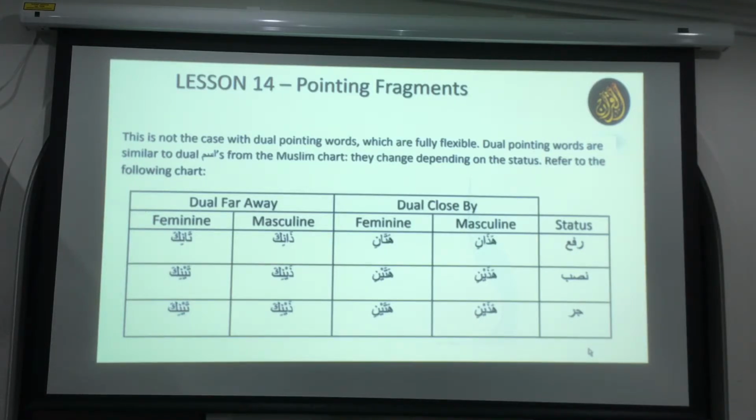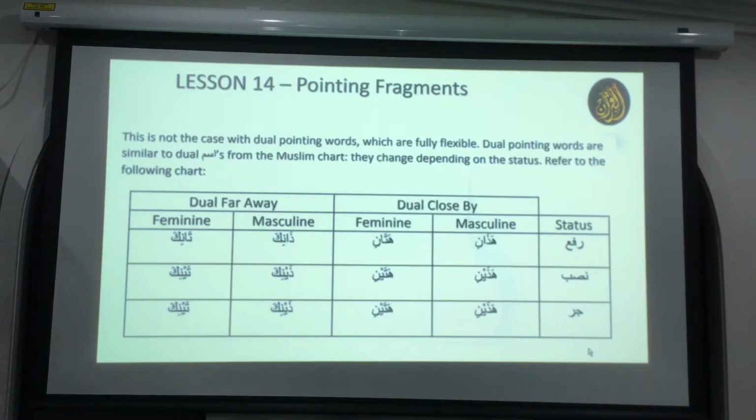Okay, understand? I don't want to confuse you too much, but just remember: singular and plural, the first and third columns, are non-flexible and do not change at all. Only the dual one changes, and it changes like the Muslimun chart, okay? Like Muslimani, Muslimaini, hazani, hazaini, hazaini. So you just have to memorize these things. Okay, any questions so far?